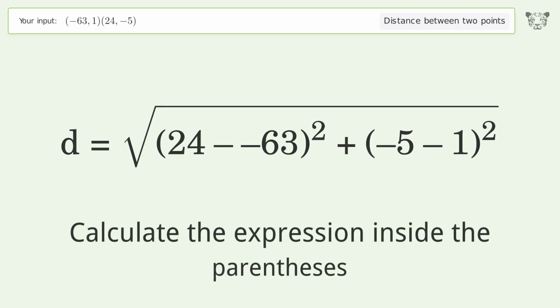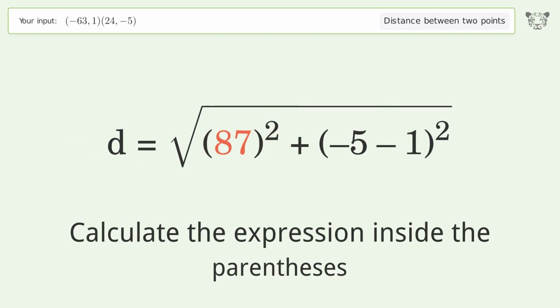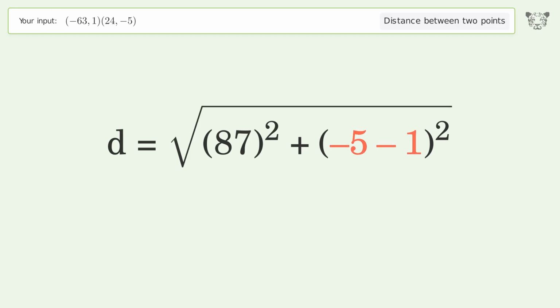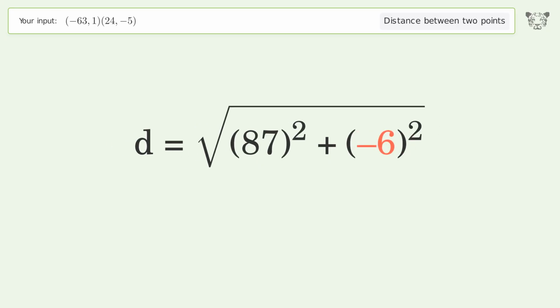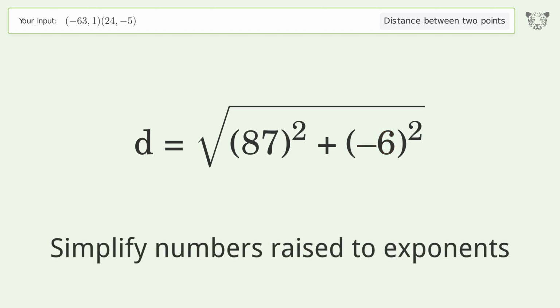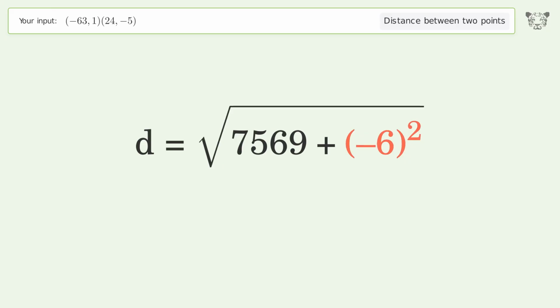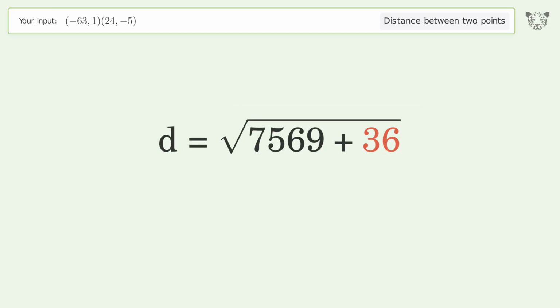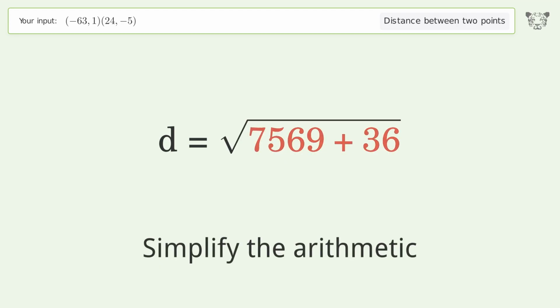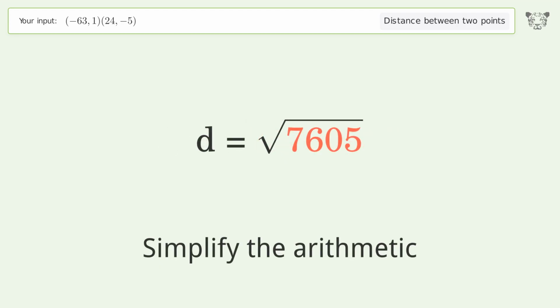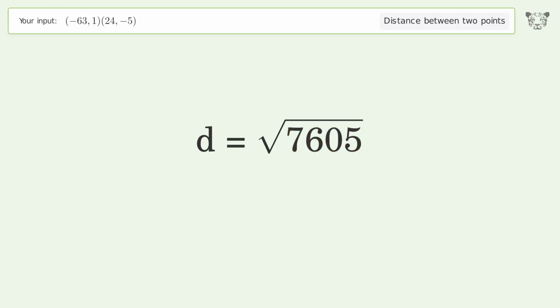Calculate the expression inside the parentheses. Simplify numbers raised to exponents. Simplify the arithmetic. And so the distance between the 2 points is the square root of 7,605, or 87.207.